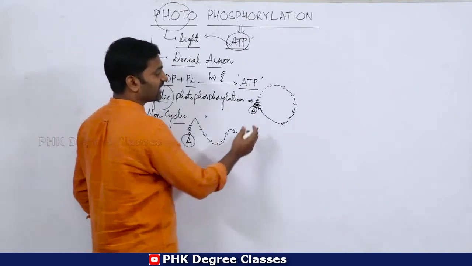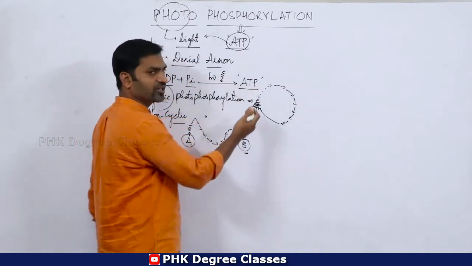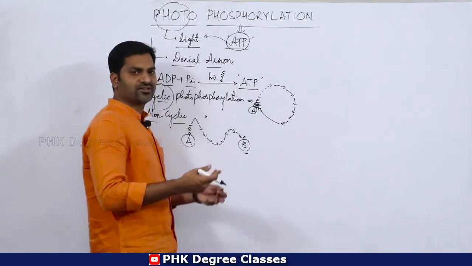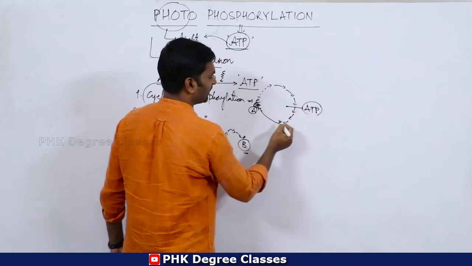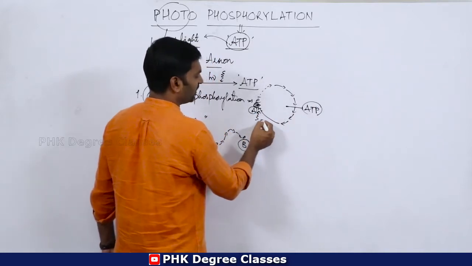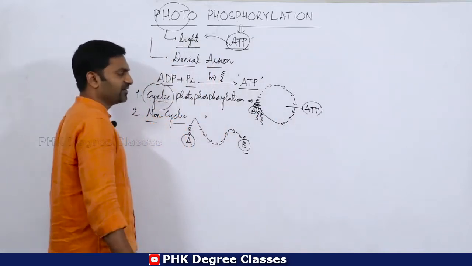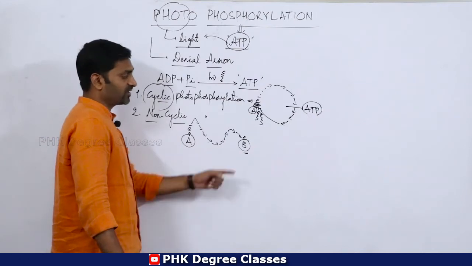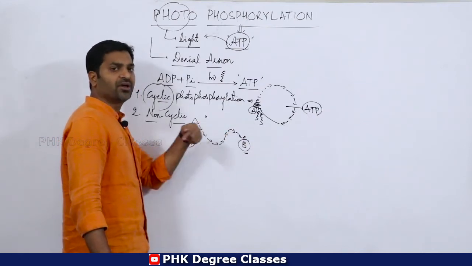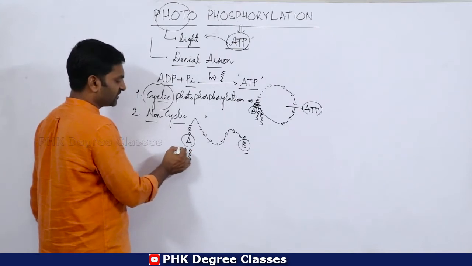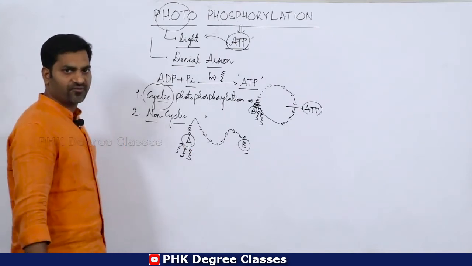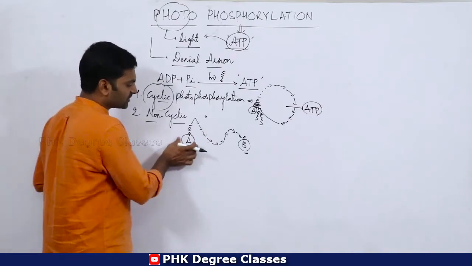Whenever the electron is moving through different systems or complexes, there will be formation of ATP. The system receives h nu, that is light energy, and so it loses an electron.